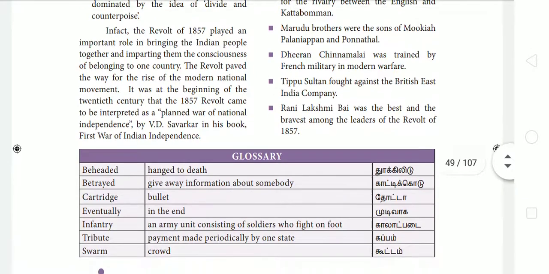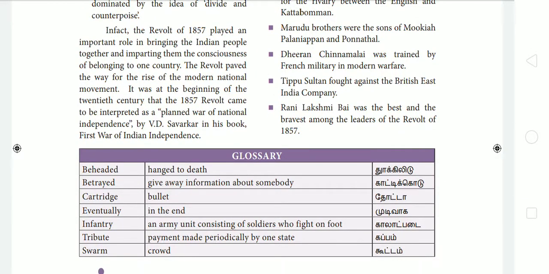In fact, the revolt of 1857 played an important role in bringing the Indian people together and imparting to them a consciousness of belonging to one country. This revolt made Indians think that we are the people of a single country. So the revolt paved the way for the rise of the modern national movement. Then it was at the beginning of the 20th century that the 1857 revolt came to be interpreted as a planned war of national independence by V.D. Savarkar in his book. That is, this revolt was also known as the first war of Indian independence.